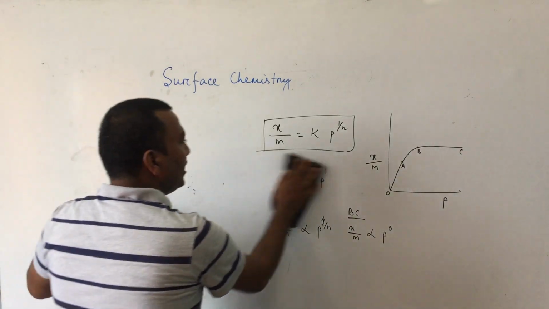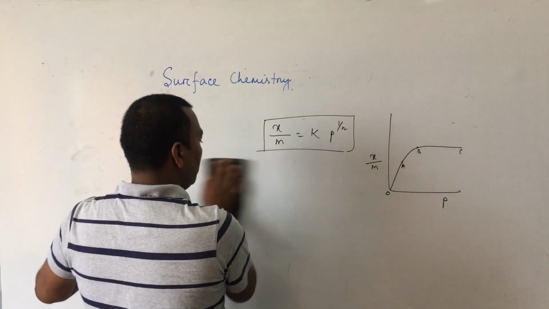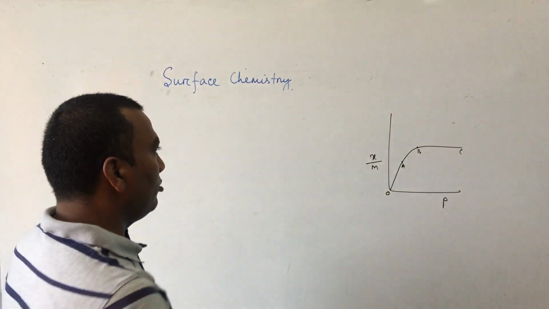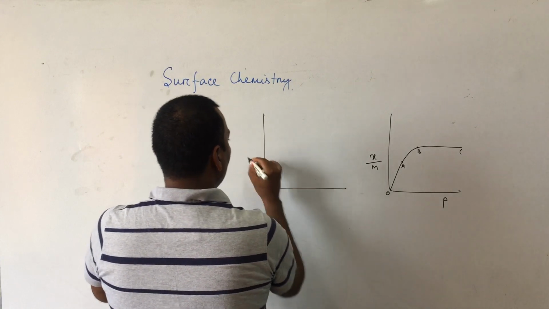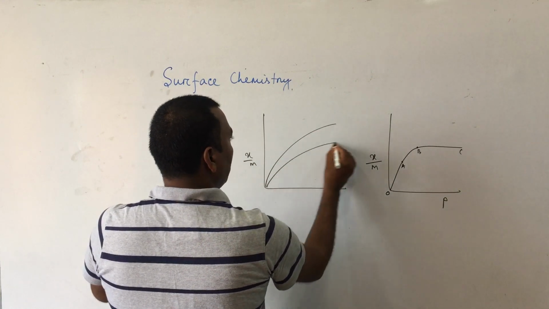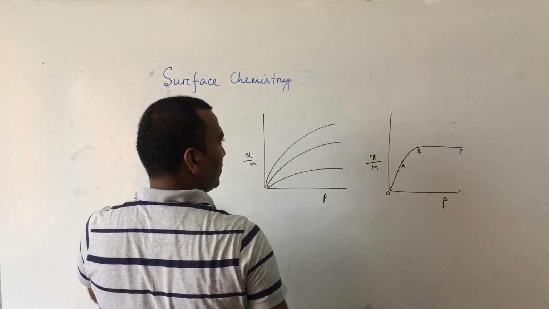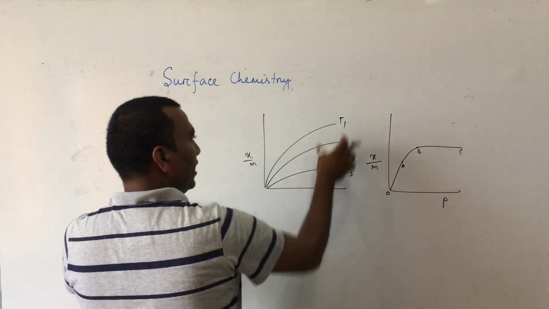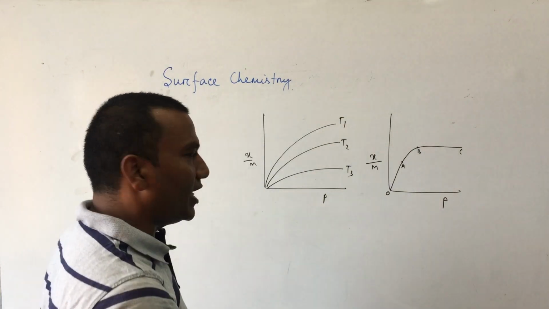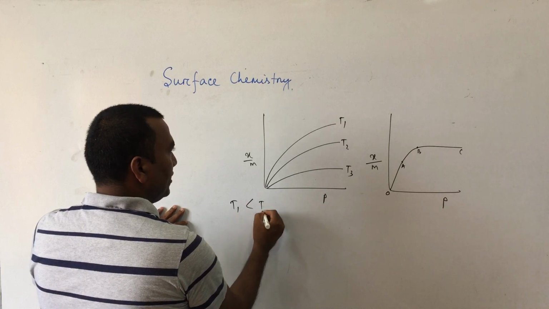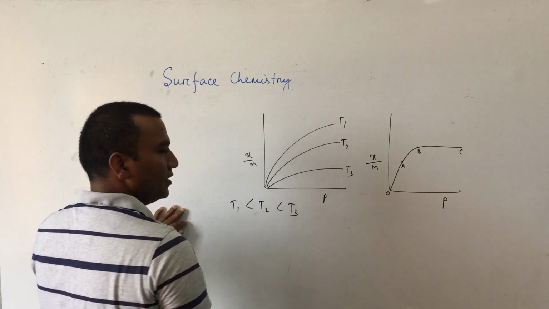Similarly, if you take one gas at different temperatures, what will be the nature of the curve? Plot x by m versus p at different temperatures T1, T2, T3. When temperature increases, rate of adsorption decreases, so here T1 is less than T2 is less than T3.